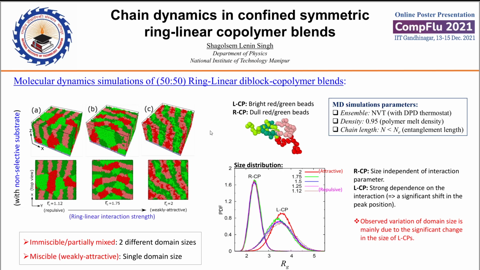which this mixing behavior is reflected in the size distribution also, where we see the ring has least effect on the size due to this change, while a major effect is seen in the linear copolymer. In this study, our aim is to look at the chain dynamics.